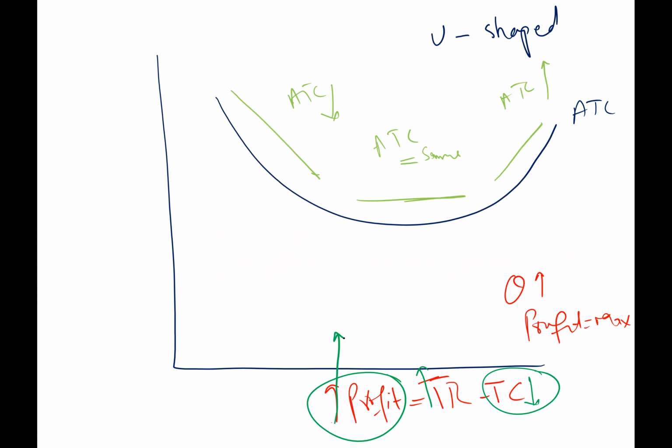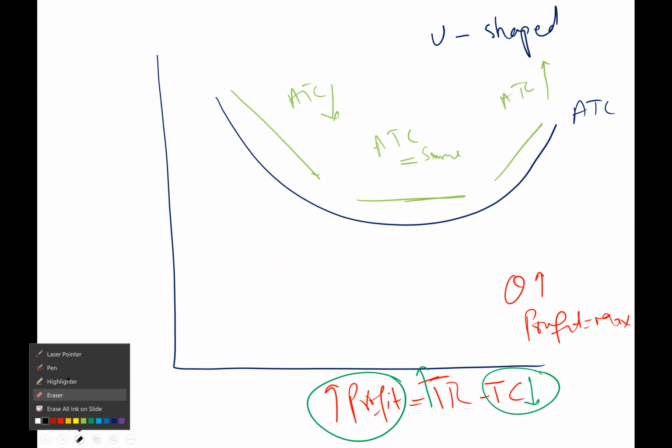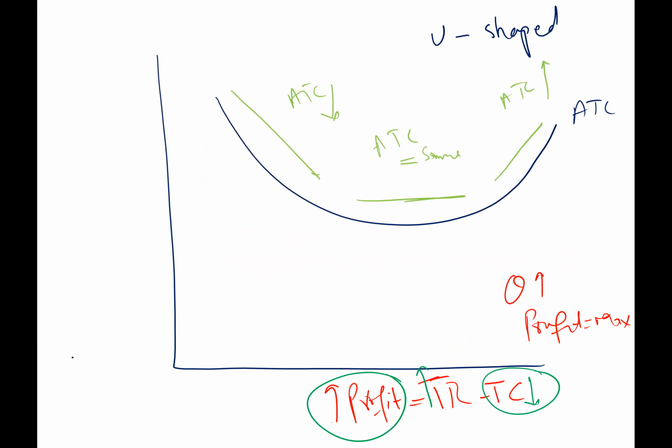Understand? So our purpose is that we want to produce where our total cost is minimum. So this is total cost and this is average total cost. What is the formula for average total cost? Total cost divided by quantity, right? Average total cost tells us the information about quantity as well.